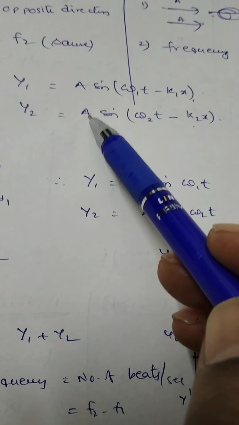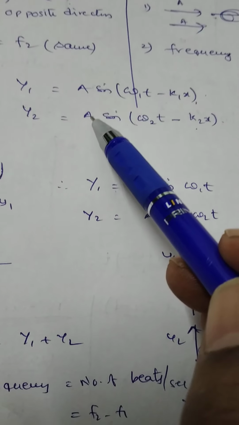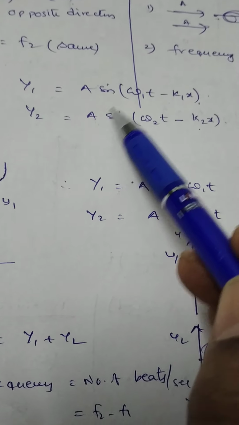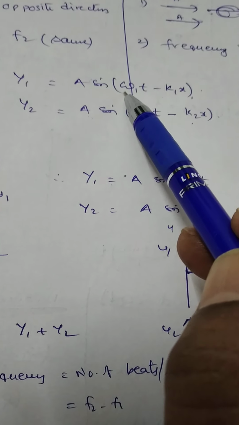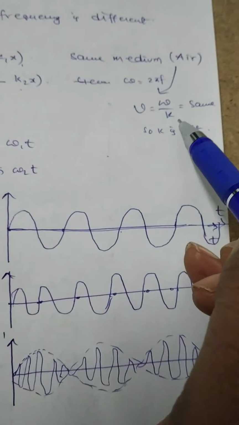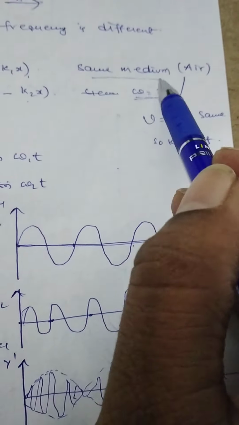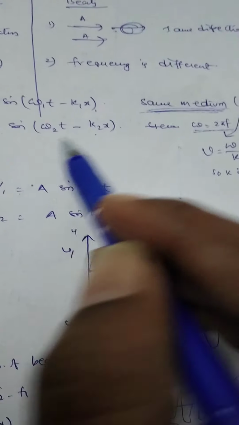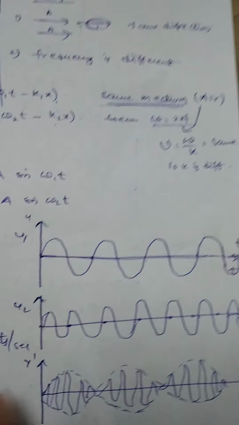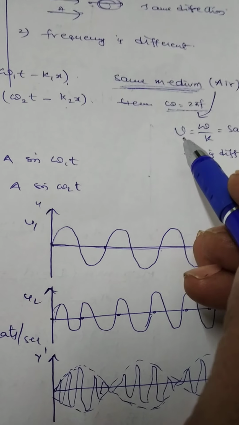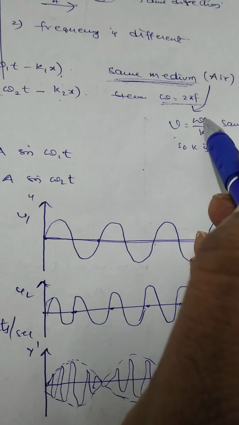A and A means the two waves are said to have the same amplitude. Omega1 = 2 pi f1 and omega2 = 2 pi f2, since omega = 2 pi f. Both the waves are traveling in the same medium, so the velocity of the wave is constant, as v = omega by k.